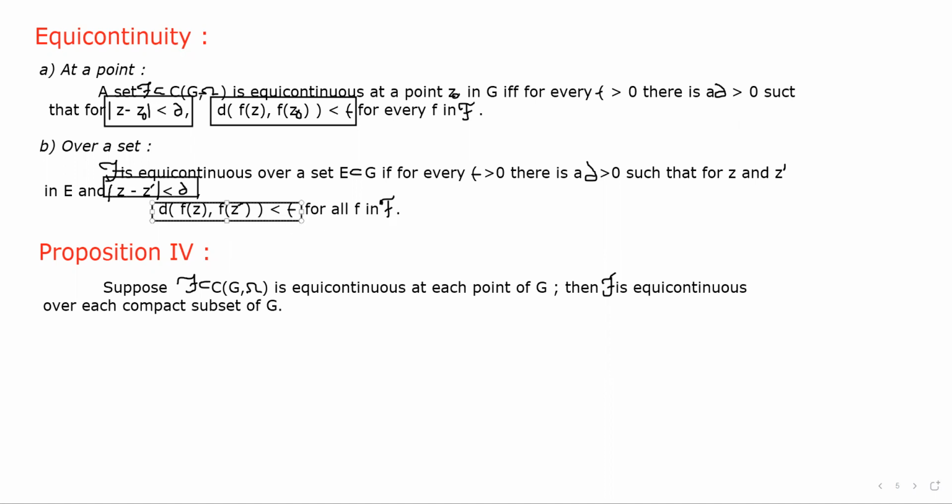Okay, so next is the proposition based on this definition. What the proposition says: suppose script F is a subset of C(G, Ω) and is equicontinuous at each point of G, then script F is equicontinuous over each compact subset of G.